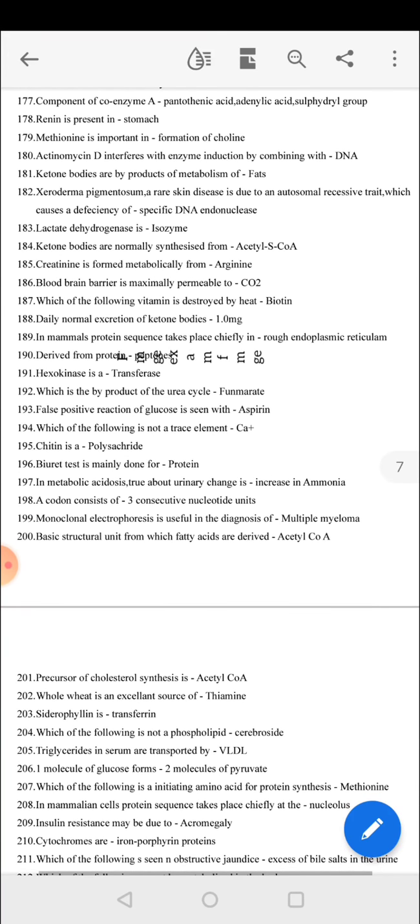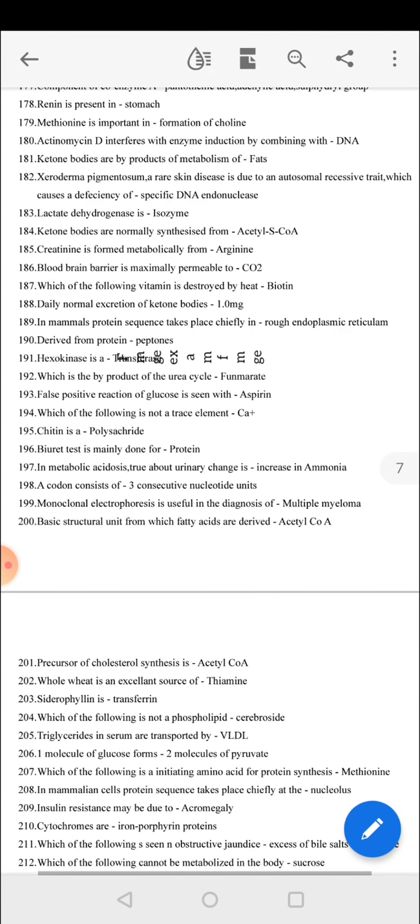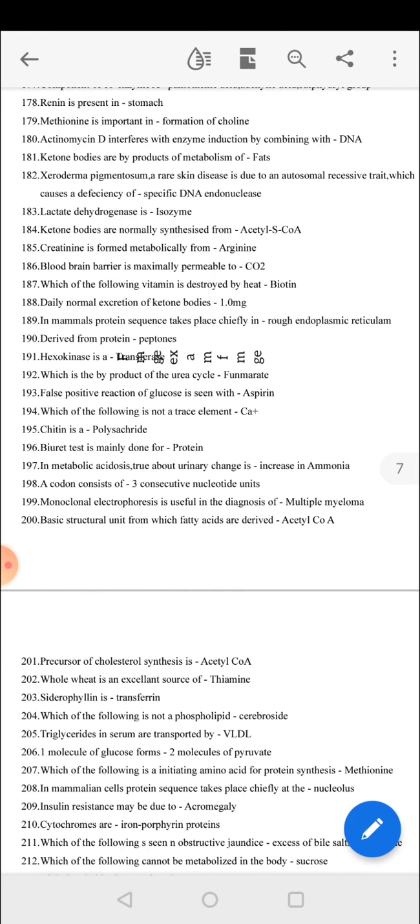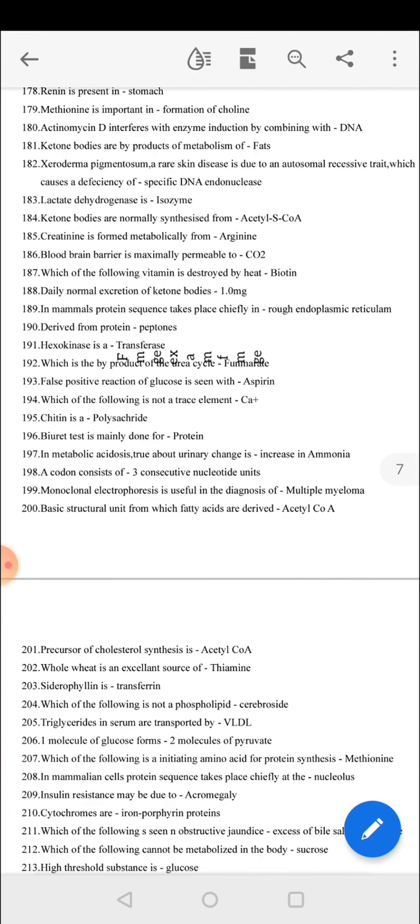Which of the following vitamins is destroyed by heat? Biotin. Daily normal excretion of ketone body is 1.0 mg. In mammals, protein synthesis takes place chiefly in rough endoplasmic reticulum. Derived from protein is peptones. Hexokinase is a transferase. The byproduct of urea cycle is fumarate. False positive reaction of glucose is seen with aspirin. Which of the following is not a trace element? Calcium. Chitin is a polysaccharide. Biuret test is mainly done for protein.